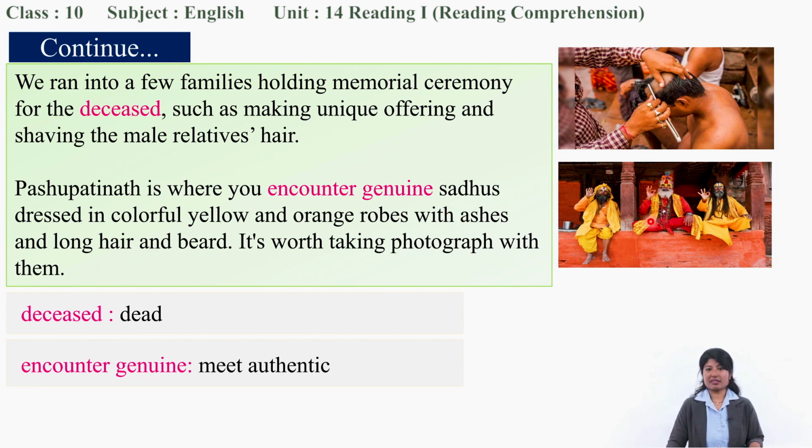You can see here in the picture sadhus in colorful yellow clothes. These clothes are called robes. Orange, yellow, both colors are found, and they were with long hair and beards, so it's worth taking photographs of them.